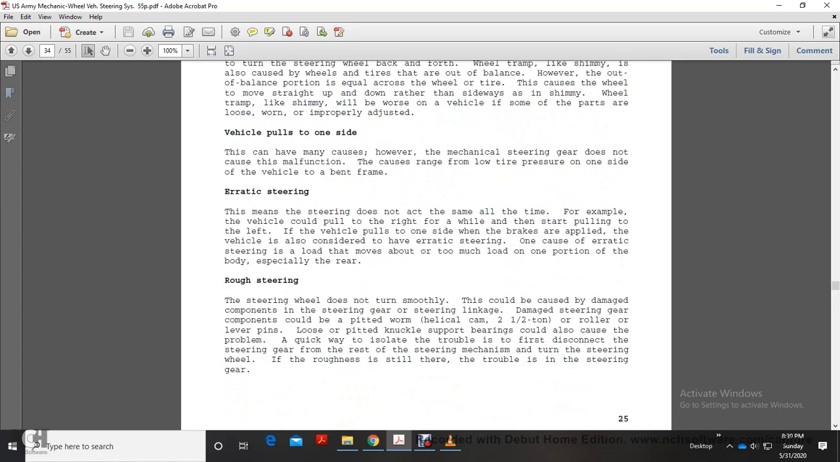Vehicle pulls to one side. This may be caused by something other than the mechanical steering gear, which does not cause the malfunction.